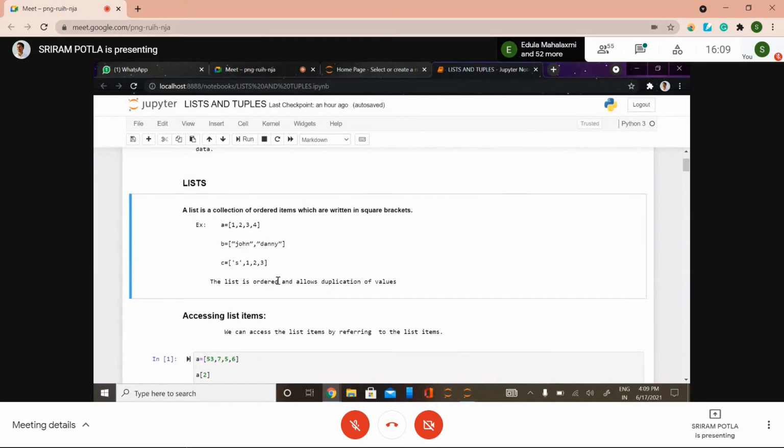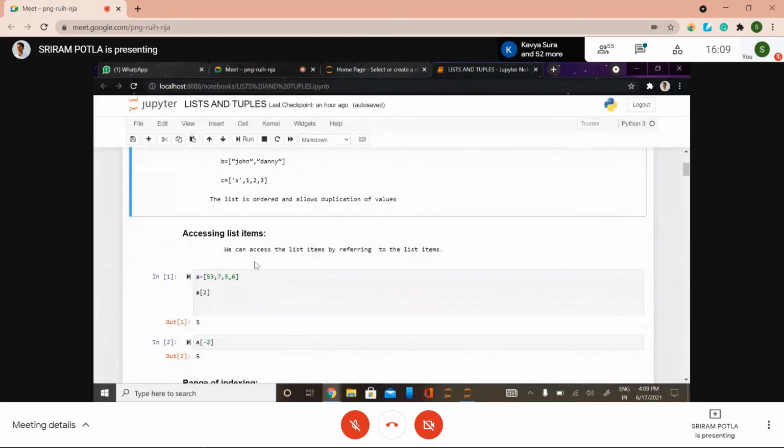Ordered means whatever input we give, the output has to be in the same form. If we have 1, 2, 3, 4, the output has to be 1, 2, 3, 4 only, not 3, 2, 1, 4. It means whatever order we gave the inputs in, the same order will be given in the output. Is this clear? Okay.